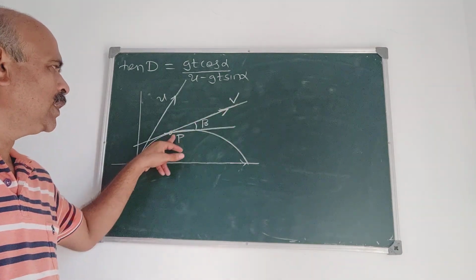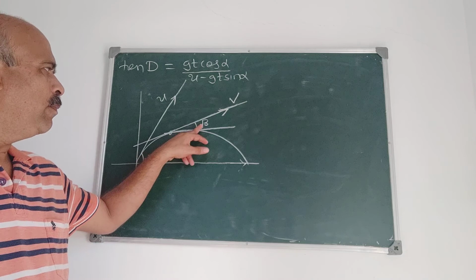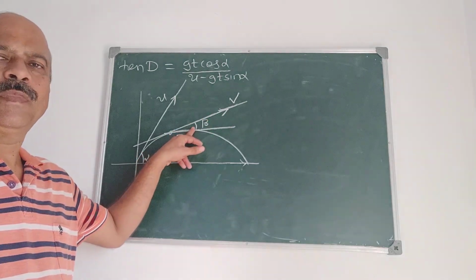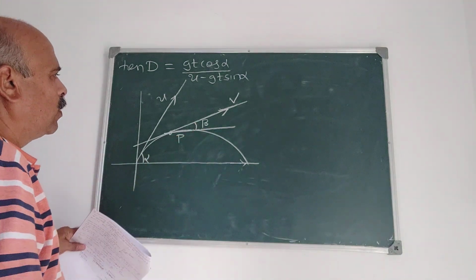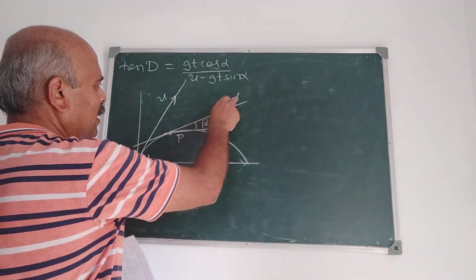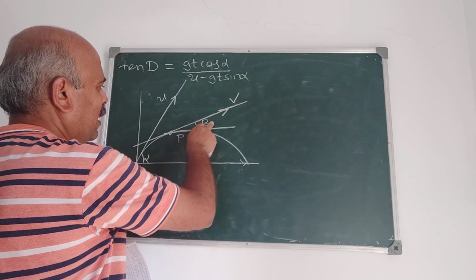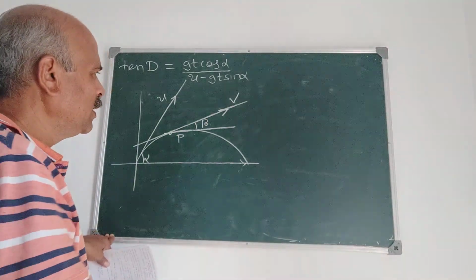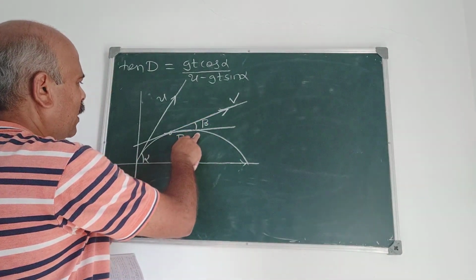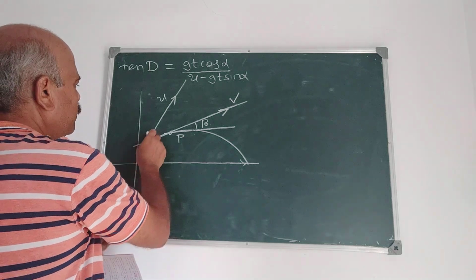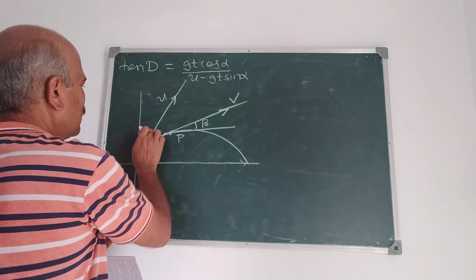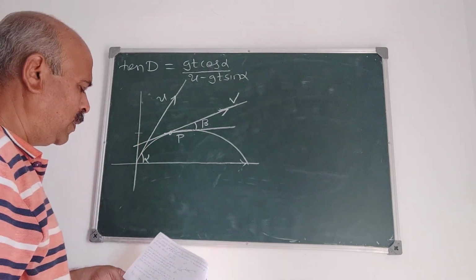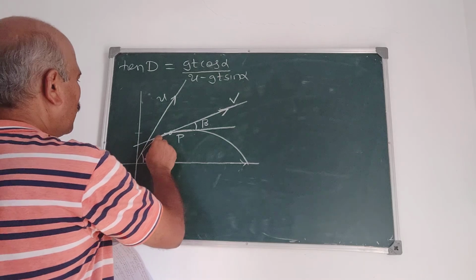Since velocity is always along the tangent to the curve, beta is the angle made by the direction of velocity with the horizontal at P. Now, what do we have to prove? Suppose this is d, the amount of deviation. What is the amount of deviation?